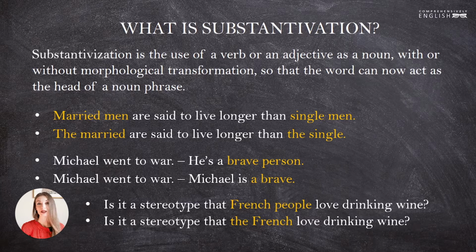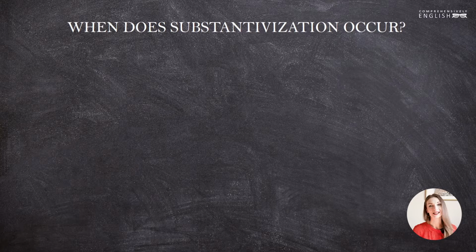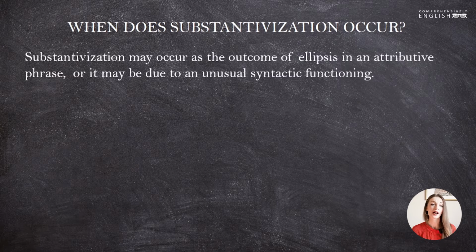French people, the French. From these examples, we see that we can find substantivization in different circumstances. When does it occur? Substantivization may occur as the outcome of ellipsis in an attributive phrase, or it may be due to an unusual syntactic functioning.